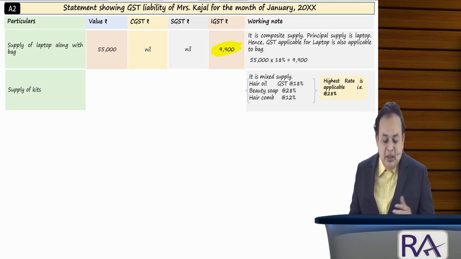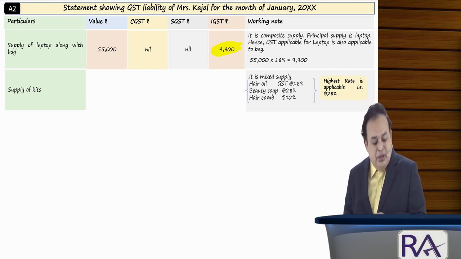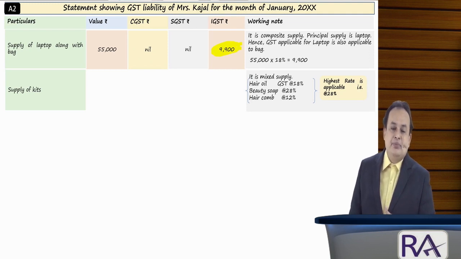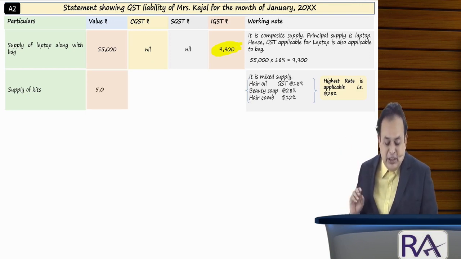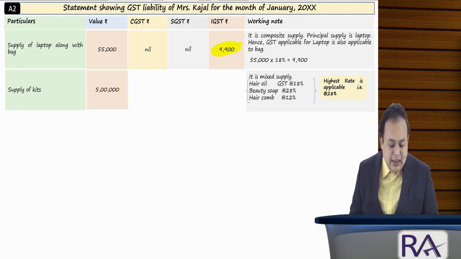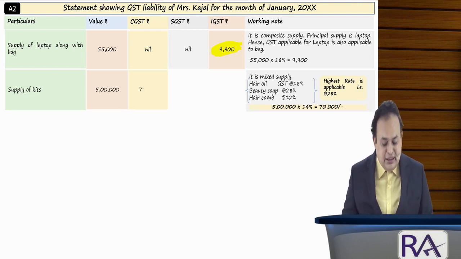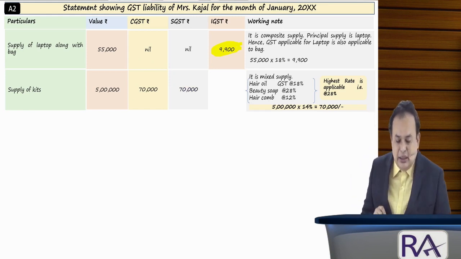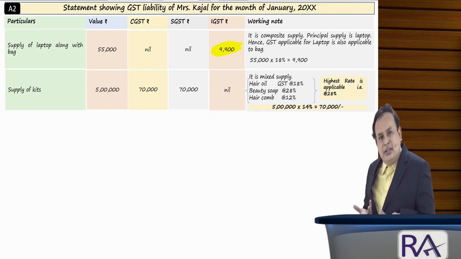It is in fact an intrastate supply in the given example, supply within the same state of Rajasthan, resulting in CGST 14%, SGST 14% on the entire supply. Here it comes to rupees 5 lakhs; on 5 lakhs, 14% CGST comes to rupees 70,000, SGST 70,000, IGST nil. Is it clear, my dear? Any difficulty?